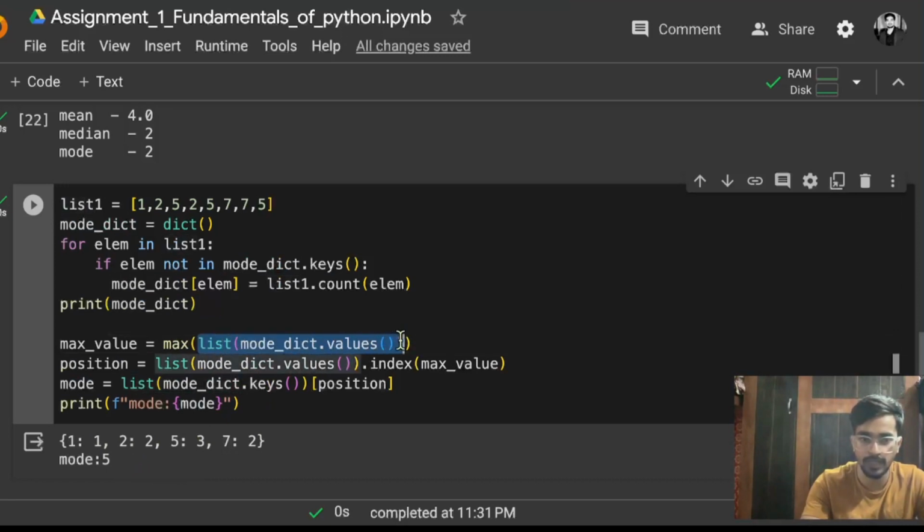First of all, I am making that into a list so that I can apply the max function. So it will just return the maximum. So 3 is the maximum, so it will return the maximum 3. So that is going to be stored in max value.